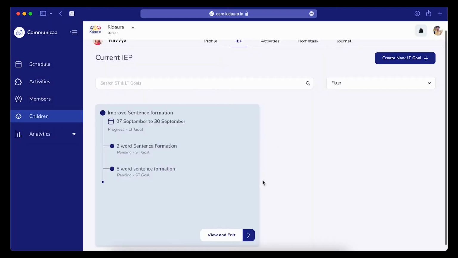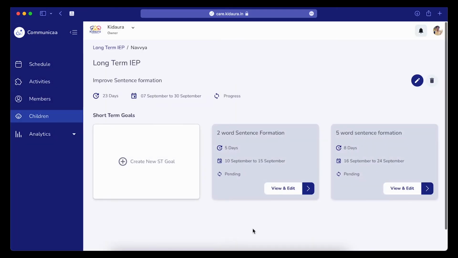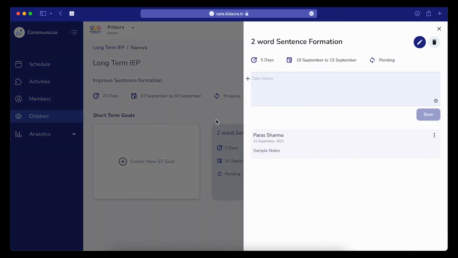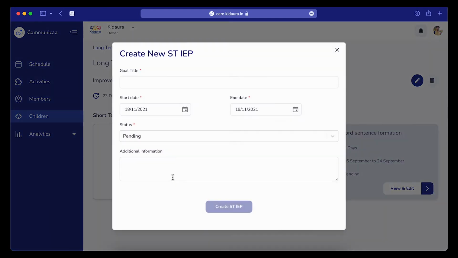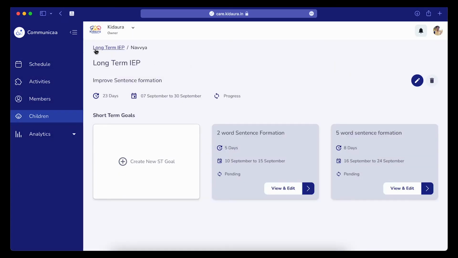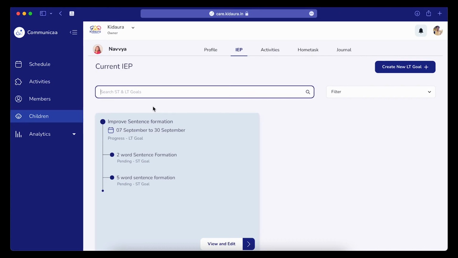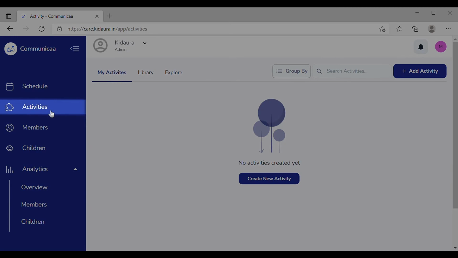Once created, you can also view the long-term goal in this way, which will help you keep track of the progress made. You can easily view the data and edit it by pressing on the option given. By editing, the tasks, subtasks, or short-term goals can be added and tracked. With the help of the search engine, you can also type in the name of the goal and check the progress easily. Let's view the activities page.